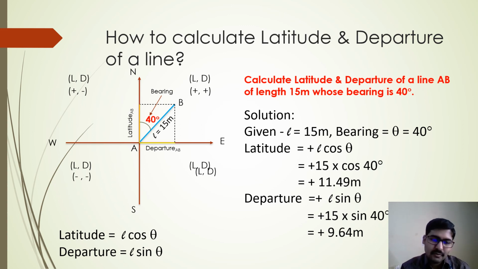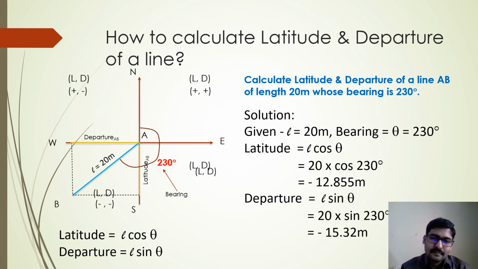Let us see one more problem. The problem is to calculate latitude and departure of line AB of length 20 meter, whose bearing is 230 degree. When you say 230, it should definitely be in the third quadrant.